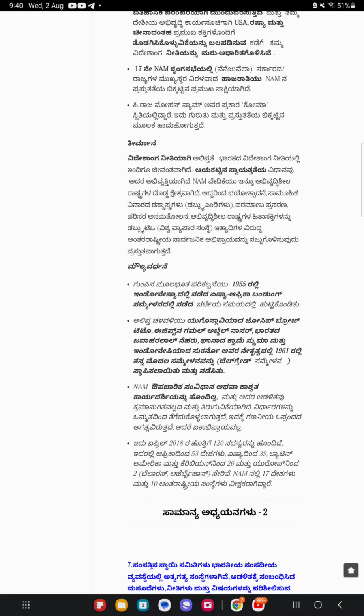The sparse attendance by heads of government at the 17th NAM Summit, Venezuela, is the key evidence of the crisis of relevance of NAM. According to C. Raja Mohan, NAM is in the state of coma. It is passing through a crisis of identity and relevance.